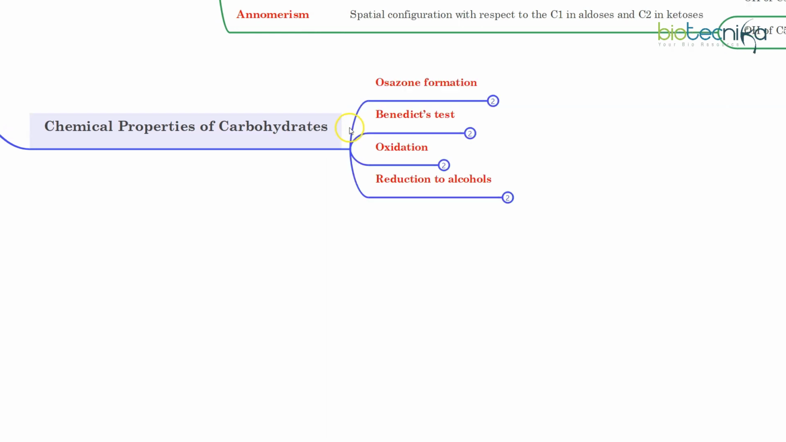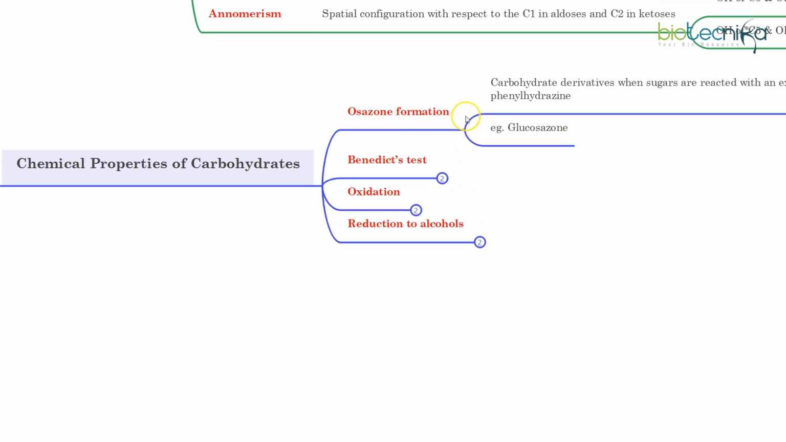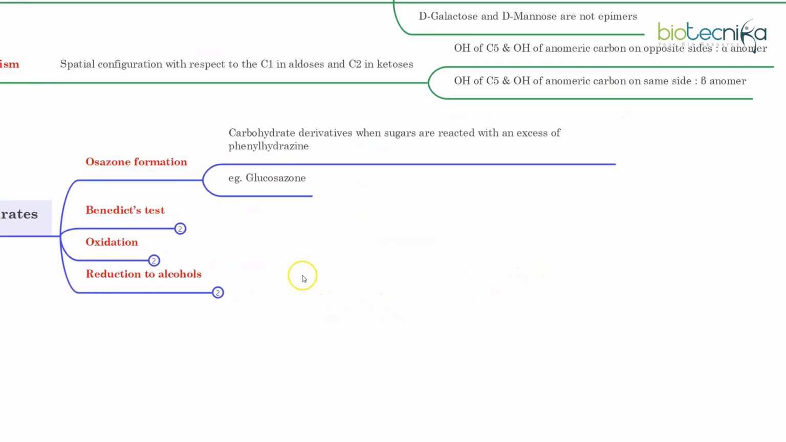Last is chemical properties. We have some chemical reactions: osazone formation, Benedict's test, oxidation, and reduction to alcohols. So what is osazone formation? Carbohydrate derivatives are formed when sugars are reacted with excess phenylhydrazine. In that case, you can have the formation of glucosazone.